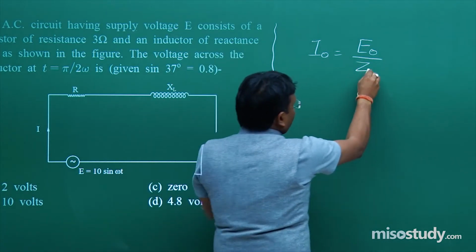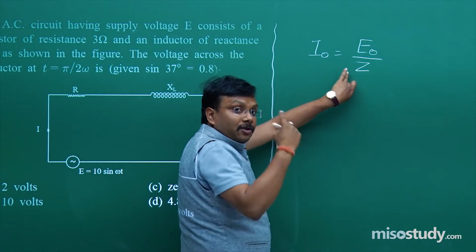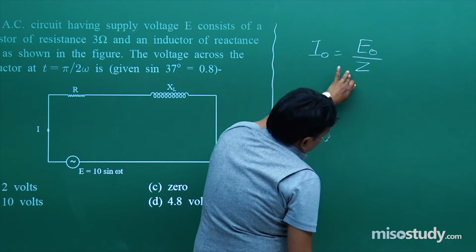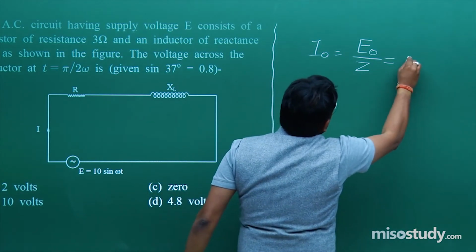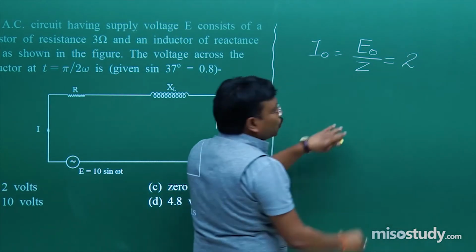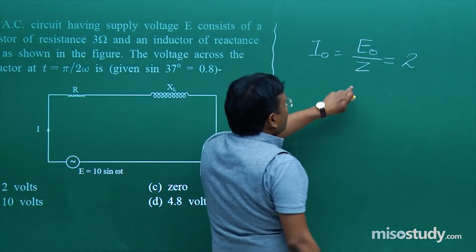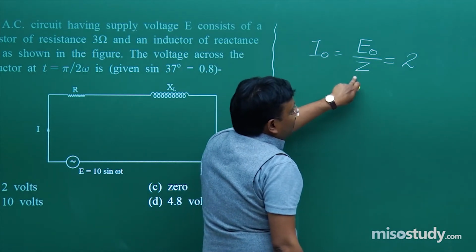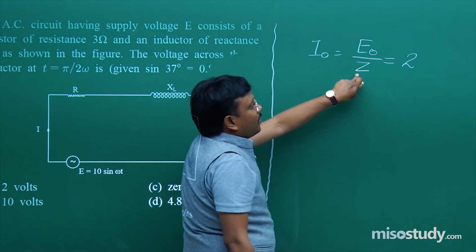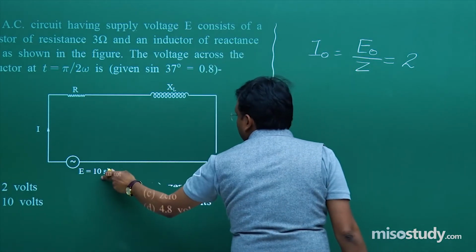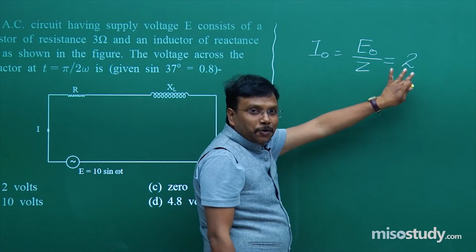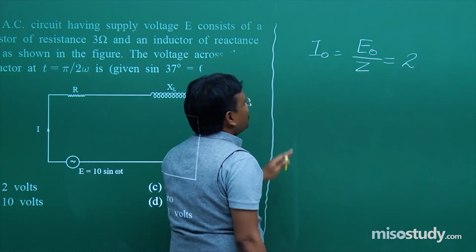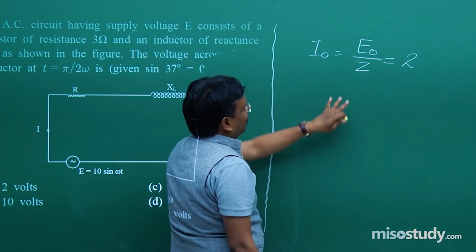So the same formula from the last 3 questions we are using. Ultimately when we get the value of Z, after solving you will get it as 2. Why? Because 3 3s are 9 plus 4 4s are 16, 9 plus 16 is 25, root of 25 is 5, E naught is 10, so 10 by 5 will give you 2. That much explanation is more than enough.